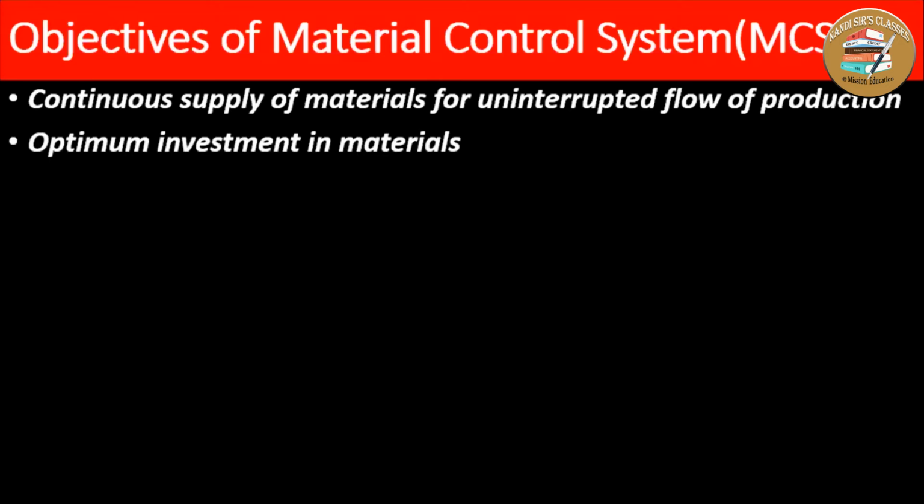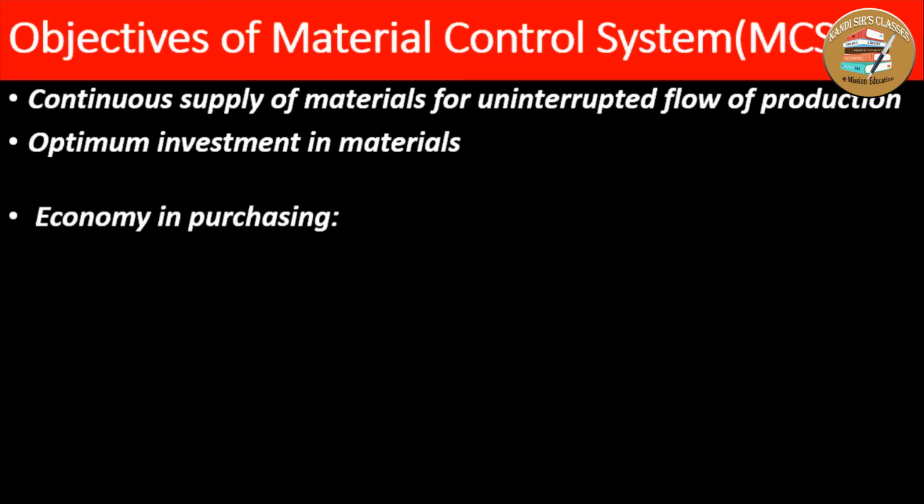Next objective is optimum investment in material. That means materials should be purchased from the right source at the right price. Because if you purchase excess material and store it, there will be unnecessary blocking up of capital. It will adversely affect the profitability. That's why there should not be overstocking or over purchase of material. There should be optimum investment in the material.